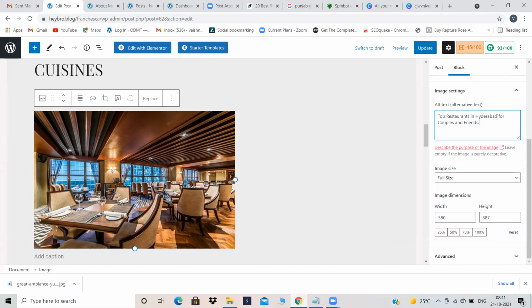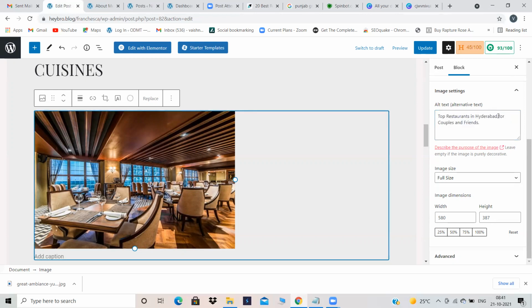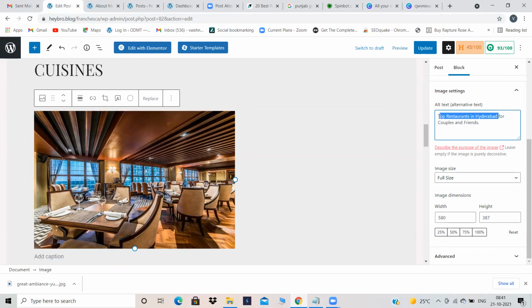See, we are using the focus key phrase, but we are using other keywords also, if you see. Couples and friends. Restaurants in Hyderabad for couples and friends. It is not mandatory that you will be ranking only like this. Some people might search restaurants in Hyderabad for couples also, then there is a chance that you will be ranking. Some people might search restaurants in Hyderabad for friends, then there is a chance you will be ranking. But what we are doing over here is we are using this particular keyword, that is our focus key phrase.